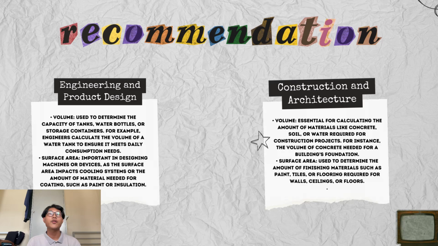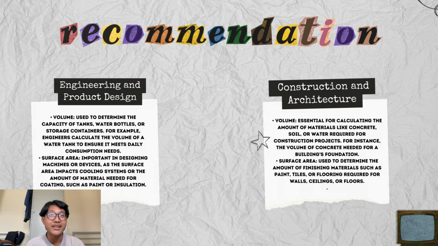Okay, now we move to the recommendation. So with the surface area and the volume, we can use it in engineering and product design. For the volume, we can use to determine the capacity of tanks, water bottles or storage containers. For example, engineers can calculate the volume of a water tank to ensure it meets daily consumption needs. For the surface area, it is important in designing machines or devices, as the surface area impacts the cooling system or the amount of material needed for coating, such as paint or insulation.